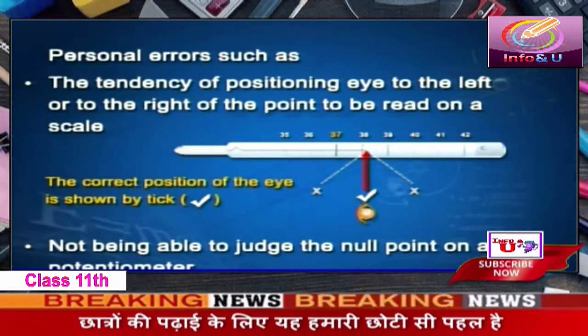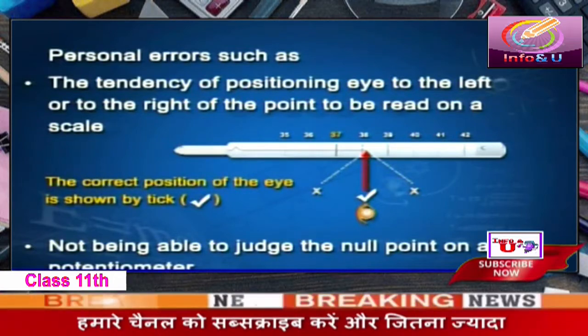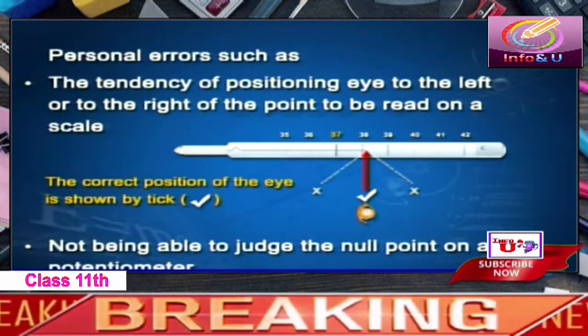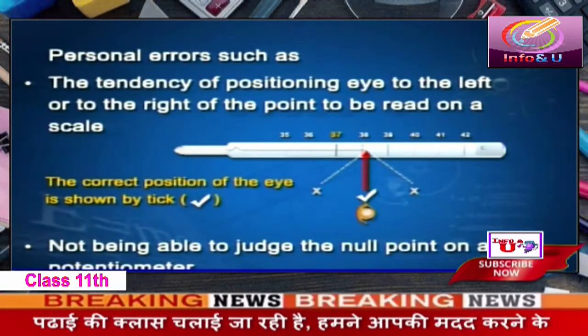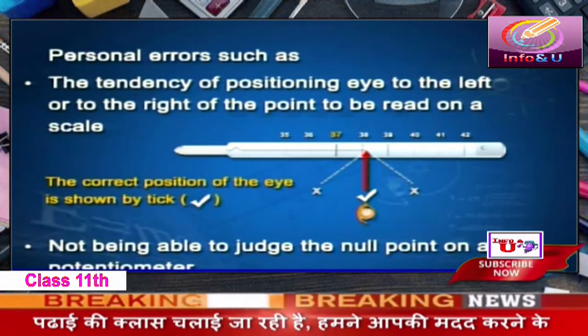Similarly, in an experiment, say with potentiometer, you may not be able to read the null point correctly. When the needle of the galvanometer is not showing any deflection, that is a null point, but you may not be able to judge it properly. This can also lead to errors, and these will be personal errors.